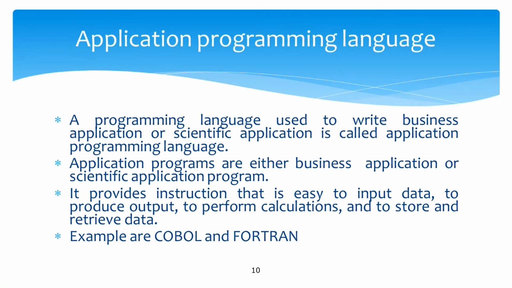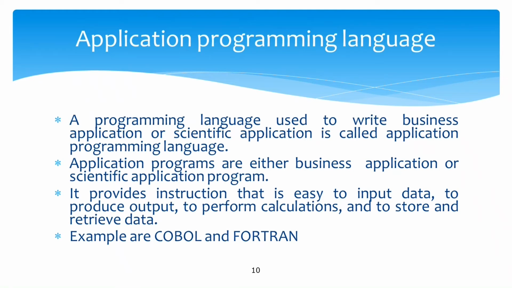Application programs are either business application or scientific application programs, and it provides instructions that make it easy to input data, to produce output, to perform calculation and to store and retrieve data.